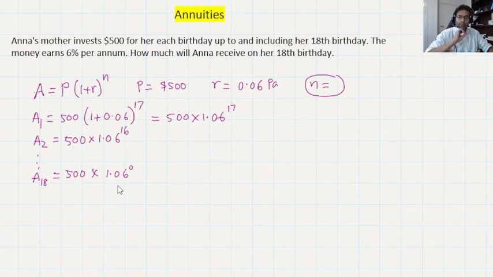Why? Because when you are depositing the final $500 in the bank, and the next day you are just withdrawing, you are not keeping that money anymore. You are taking the whole amount and gifting it to her to buy something expensive, like a car or something, right? So you are just depositing the money but not gaining anything extra. Okay, so that's what it is.